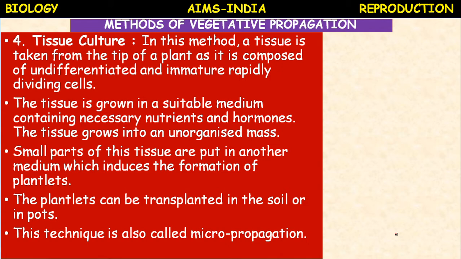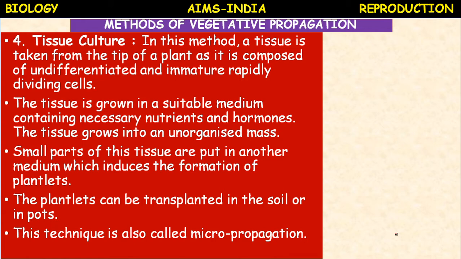Micropropagation is the technique of raising new plants from a small plant tissue, called an explant, grown in culture medium under aseptic conditions. Aseptic conditions means conditions where there is no growth of bacteria, fungi or any other microorganisms, or we can say sterile conditions.